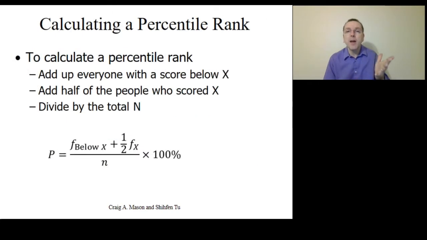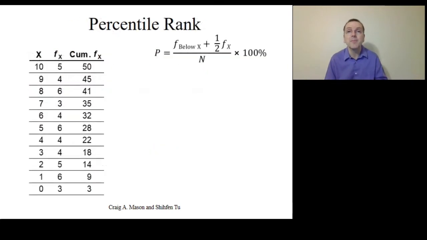We can see it described mathematically here. The percentile rank for a score of x is the frequency below x plus 1/2 of the total number of people who actually scored x, all divided by the total sample size n. We then multiply that proportion by 100% in order to convert it to a percentile.